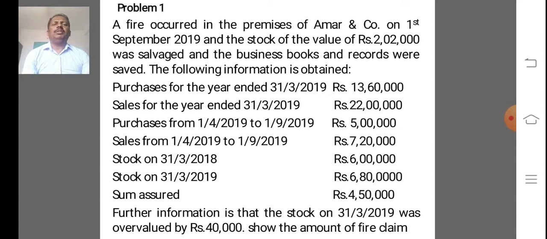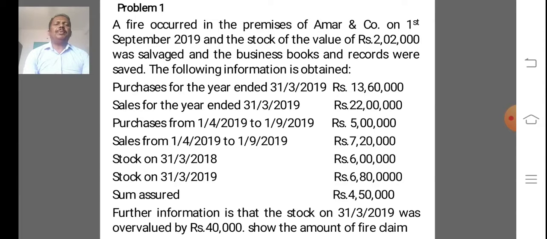Stock on 31/3/2018, rupees 6 lakh. Stock on 31/3/2019, rupees 6,80,000. Sum assured, rupees 4,50,000.